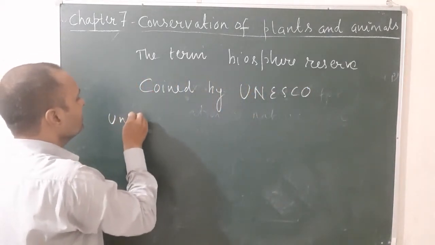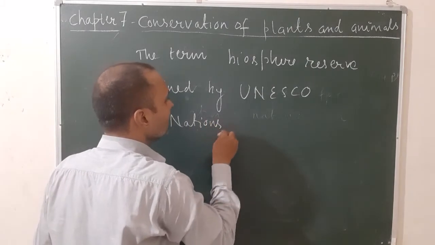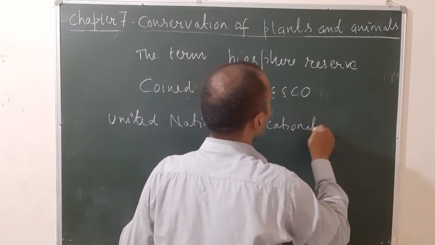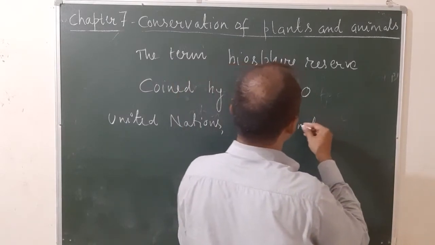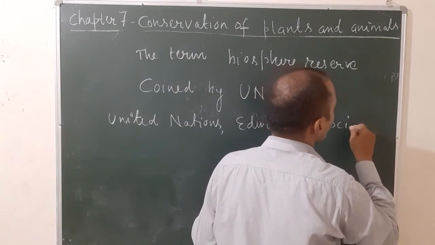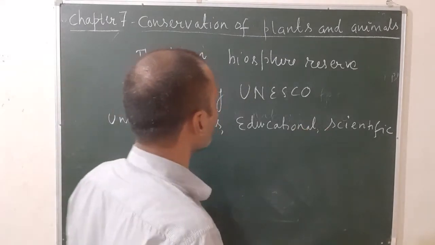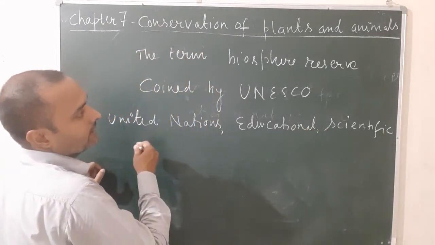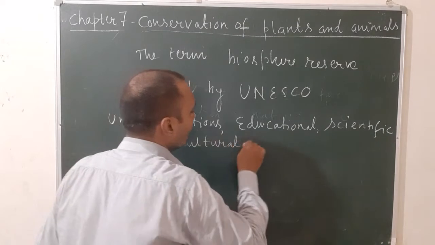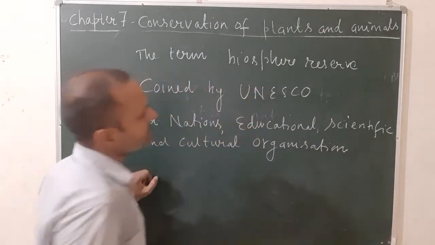UNESCO stands for United Nations Educational, Scientific and Cultural Organization.